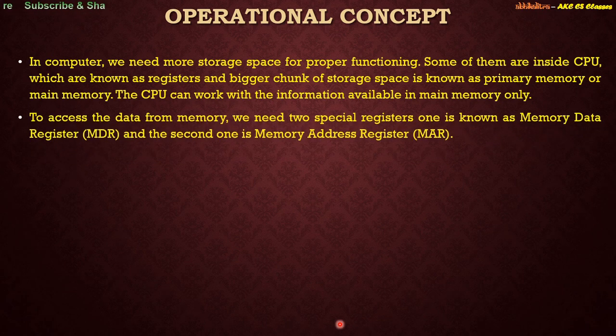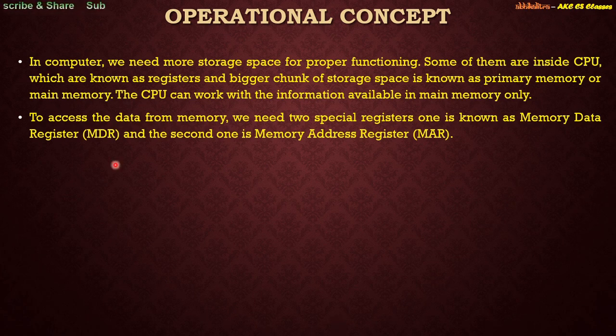To access the data from memory, we need two special registers. One is the memory data register, popularly known as MDR, and the second one is the memory address register. So what are these two registers, right? The memory address register is the CPU register that either stores the memory address from which data will be fetched to the CPU, or the address to which data will be sent and stored, right?